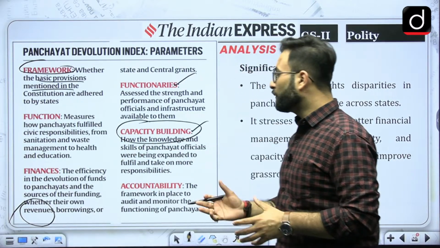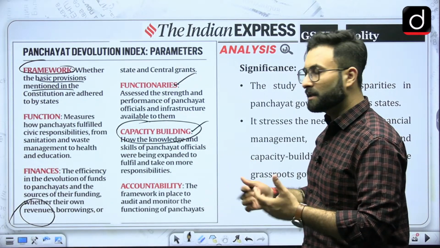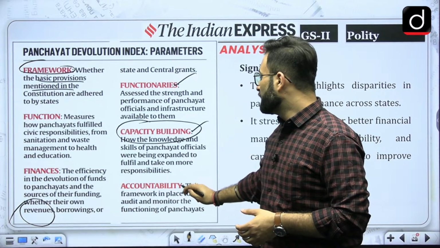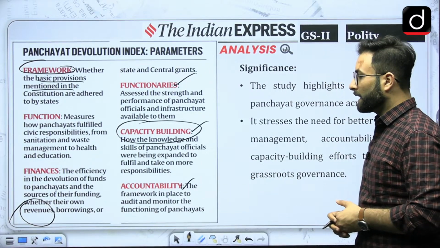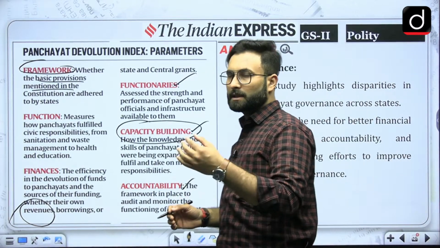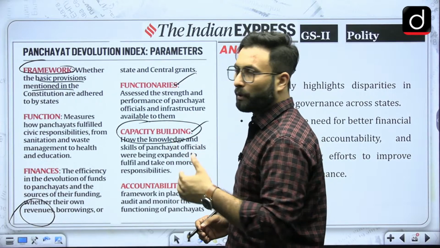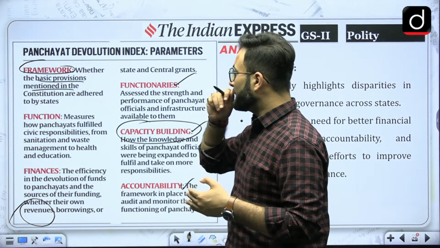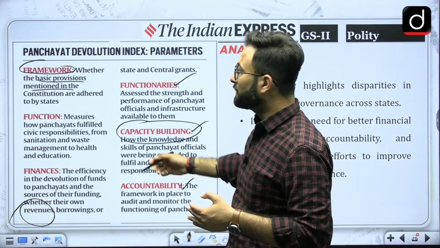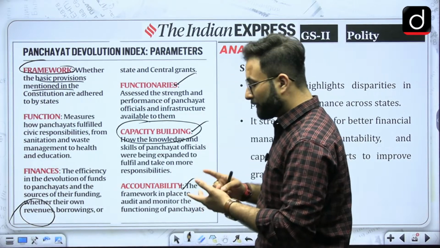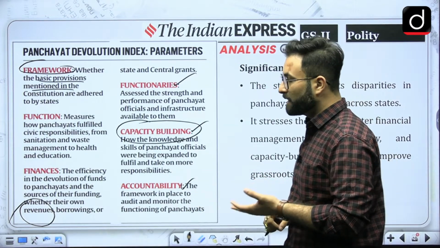Capacity building and accountability, that is something you must have studied in the ethics lectures, the framework in place to audit and monitor the functioning of the panchayat. So there are basically 4-5 things which are important for your panchayat devolution index. These are 6 parameters. One is your framework, second is your functions, third is your finances, functionaries, capacity building and accountability.